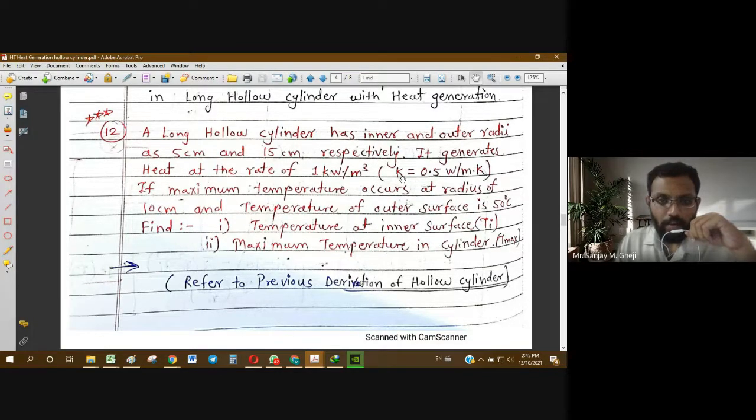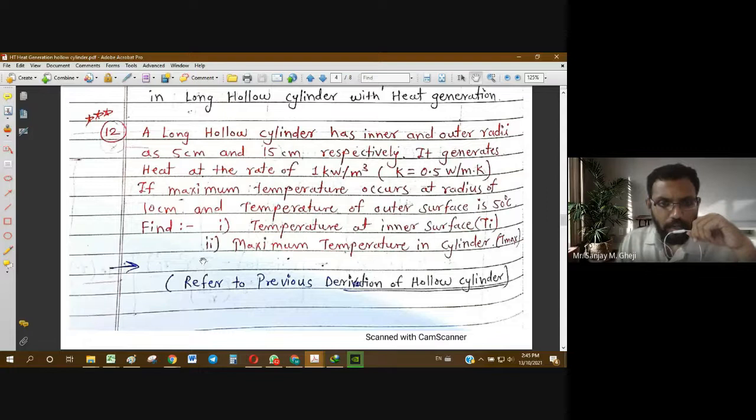Conductivity K of the cylinder material is given as 0.5 watt per meter Kelvin, and it is said that maximum temperature occurs at the radius of 10 centimeter. So the position of maximum temperature is given. We have to find the maximum temperature in the cylinder. We have to use this value of radius to find maximum temperature, and also we have to find out inner surface temperature. Outer surface temperature is 50 degrees Celsius. So all the required inputs are given. Now we only have to use them properly to get to the required solution.